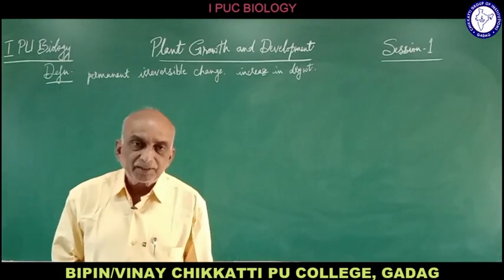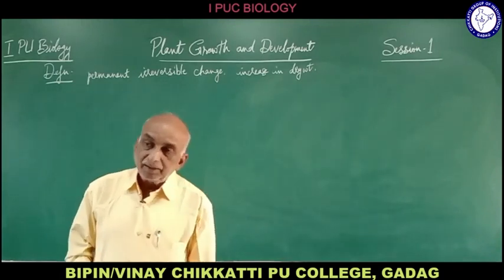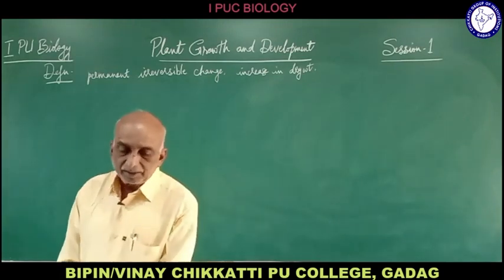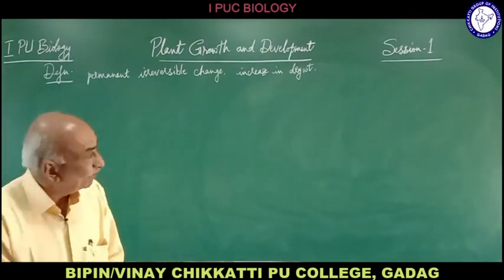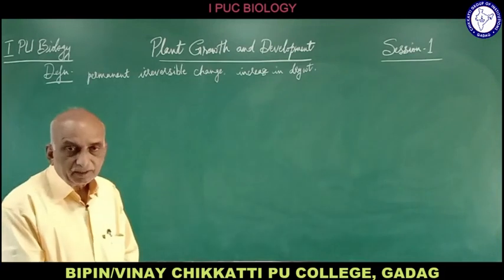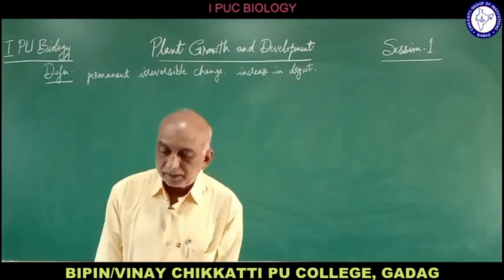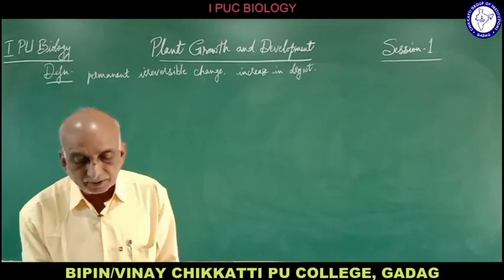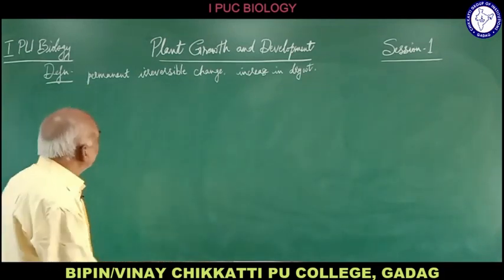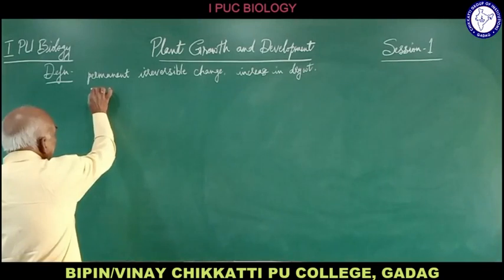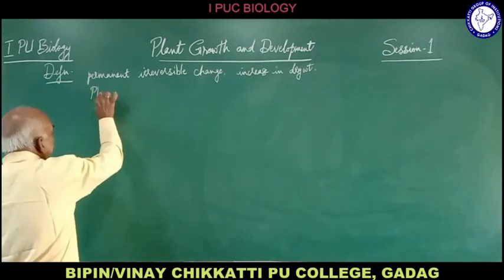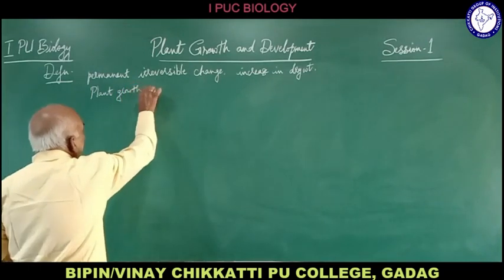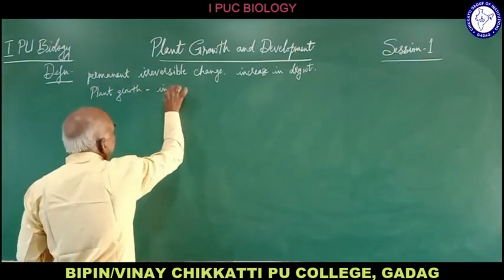Sometimes the increase may not occur in the whole body; it may occur only in a particular organ or part of the body. That is the irreversible permanent change that occurs in the plant. Now plant growth particularly is a kind of growth which is called indeterminate.